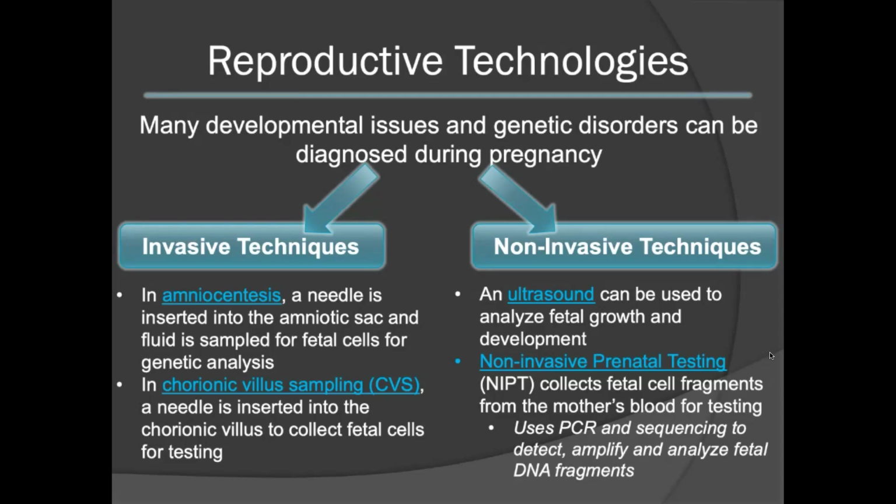An ultrasound can be used periodically throughout pregnancy to analyze fetal growth and development. Non-invasive prenatal testing, or NIPT, will collect fetal cell fragments that are circulating within the mother's blood for testing. Then PCR will be used to amplify, sequence, and analyze the fetal DNA fragments from the mother's blood. All of these techniques can provide valuable insight into the development of the offspring.